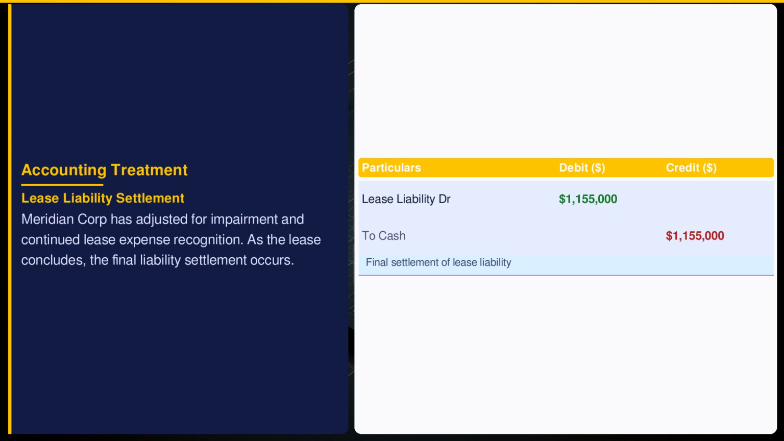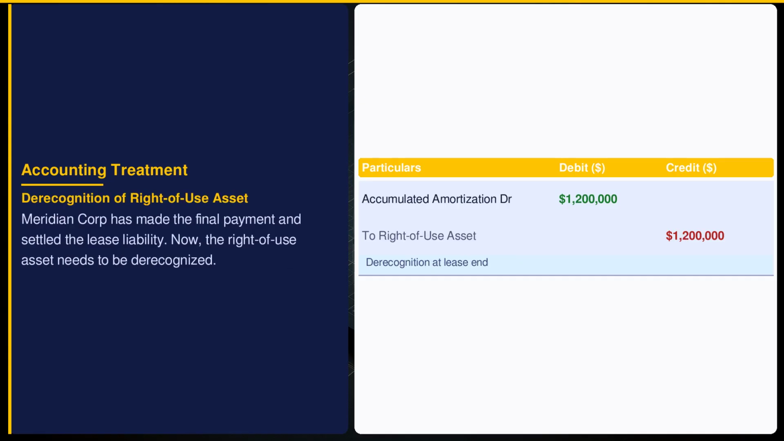This impacts cash flow and finalizes the lease's financial treatment. Derecognizing the right-of-use asset completes the lease lifecycle under ASC 855. This $1,200,000 entry removes the asset from the balance sheet, reflecting the conclusion of asset use and clearing accumulated amortization.